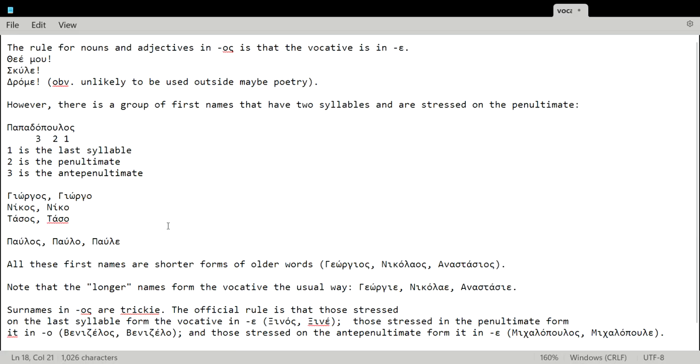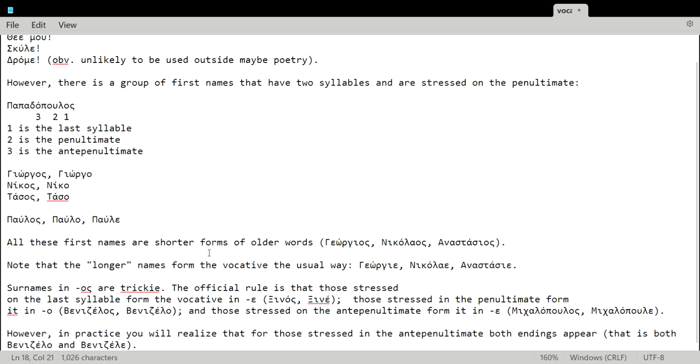They just use them the way they're used in language by native speakers, but they don't have any kind of rule in mind. They do it right because they're Greek. So here is where the breakup in the three groups becomes very important when we're looking at the surnames.